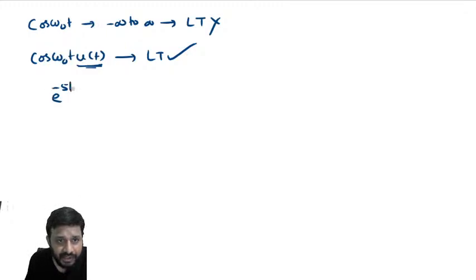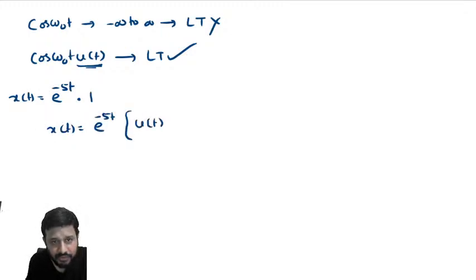See, e power minus 5t, you can observe in this way also. e power minus 5t can be written as e power minus 5t multiplied with 1, and 1 means u of t plus u of minus t.